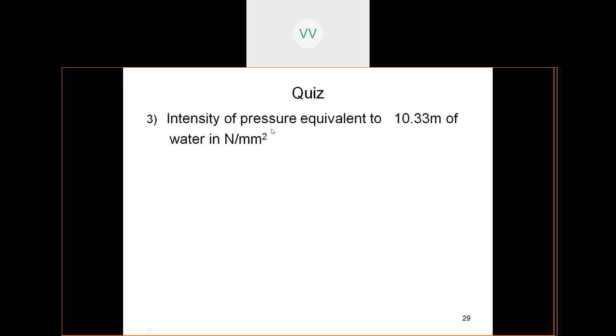Now, the intensity of pressure equivalent to 10.33 meters of water, in newtons per mm square, is: 0.104, 0.1014, 1.033, 101.4, and 76 mm. So the answer is 0.1014 newtons per mm square. We have seen this while we discussed the equivalent pressures of water.